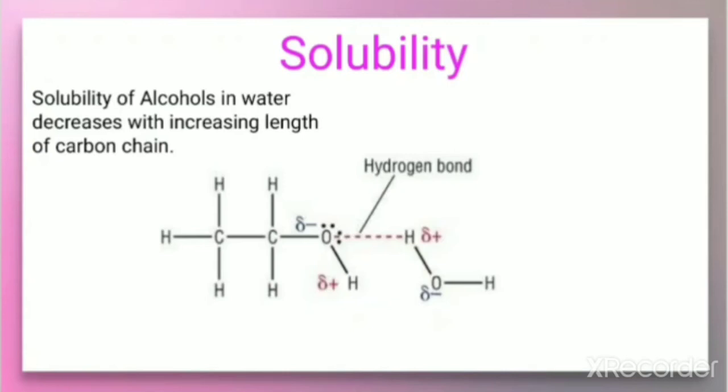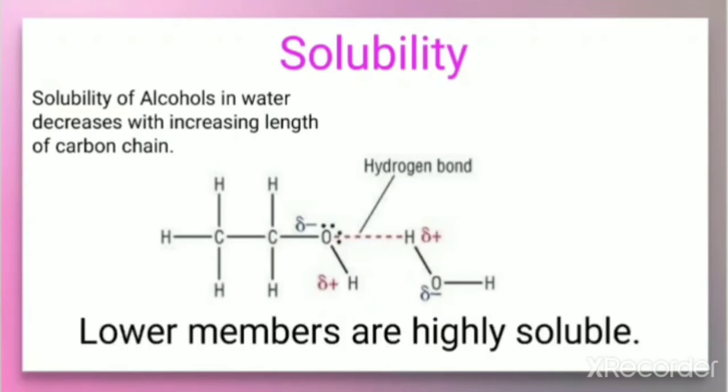Hence, the solubility decreases with the increase in the length of the chain, or we can say it decreases with the increase in the molecular mass of alcohol. So from this it is clear that the solubility depends upon the intermolecular hydrogen bond between the alcohol and the water. In the case of lower members, they can easily form the intermolecular hydrogen bond. Therefore, lower members of alcohols are highly soluble in water.